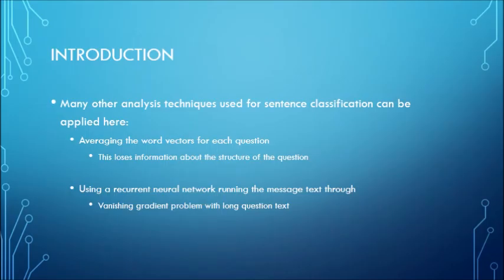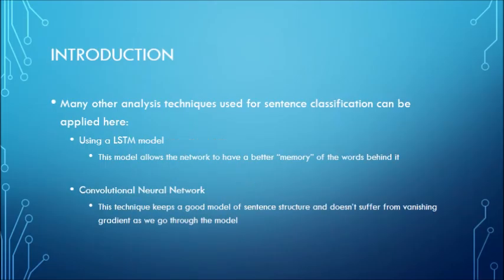Some previous work that's been done is averaging word vectors for each question or using recurrent neural networks, which run through the message text. Issues with these are that word vector averaging doesn't capture structure very well, and there are vanishing gradient issues with recurrent neural networks. Other techniques improve on these shortcomings, such as an LSTM model, which allows the network to have a better memory and helps the vanishing gradient problem, or convolutional neural networks, which model the sentence structure well and also don't have as many vanishing gradient issues.